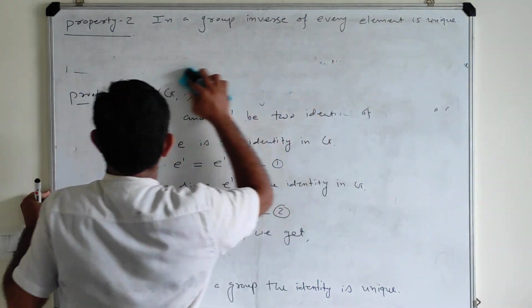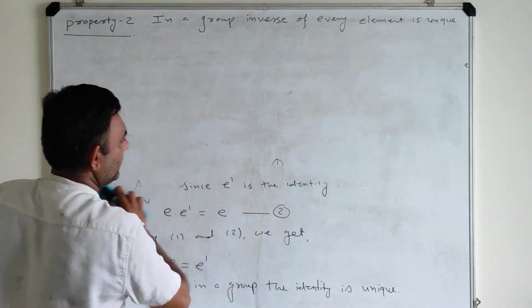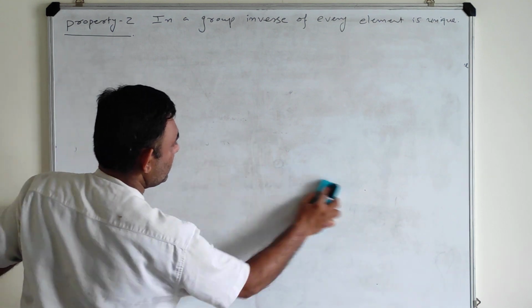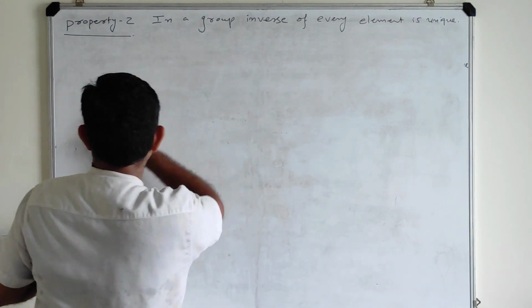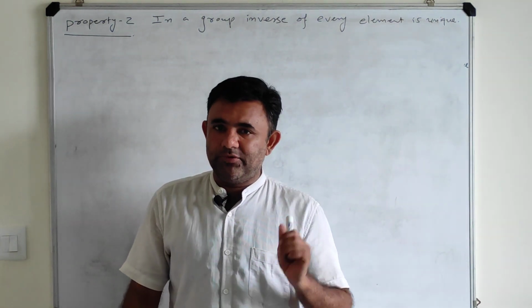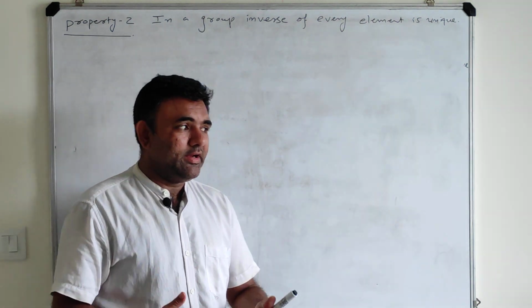So what it says, in a group every element has an inverse, that we know, but the inverse is also unique, like identity.